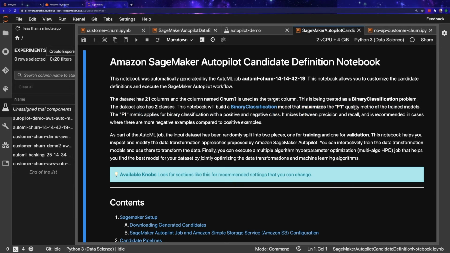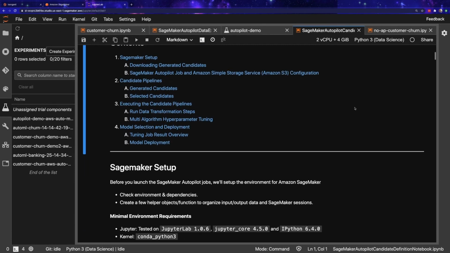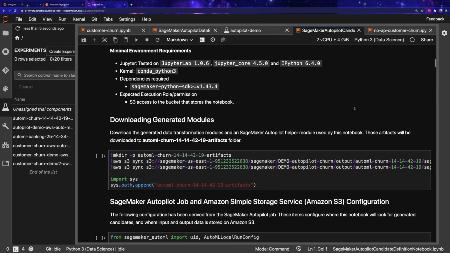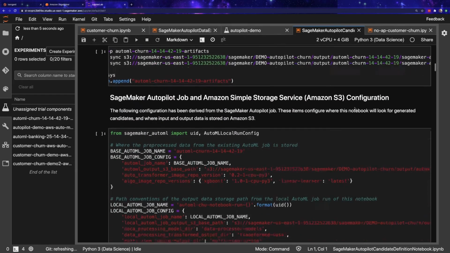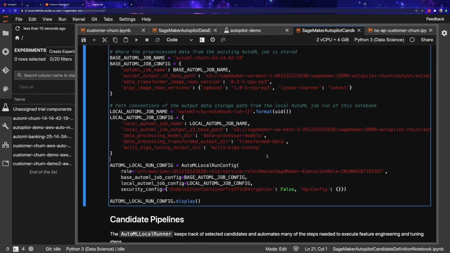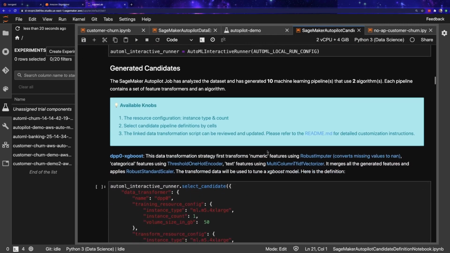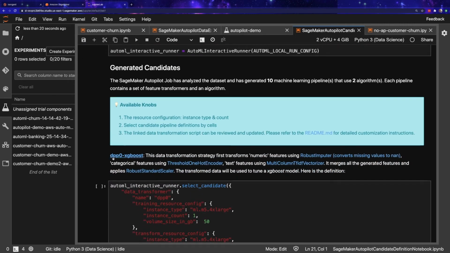So again, this text is telling you the strategy that autopilot used to train your models. And as you go through it, it walks you down through each approach that it used, to include the feature engineering techniques and the types of algorithms that it applied. And it's actually executable code, which is really nice. You can reuse some of this code. And so here we can see we used a DPP0 XGBoost. That was the first experiment that it ran.